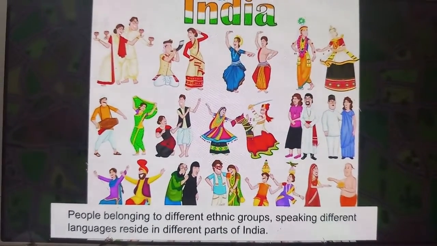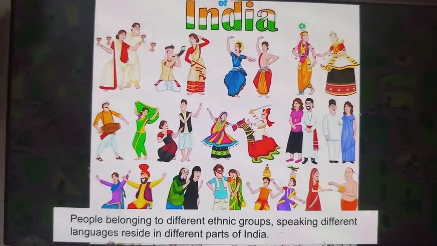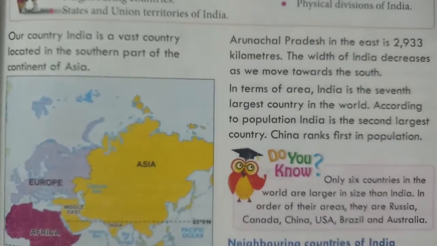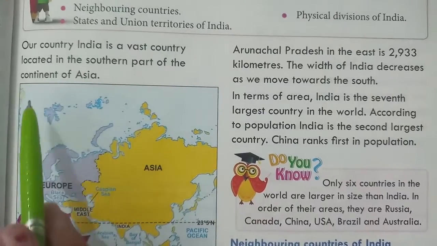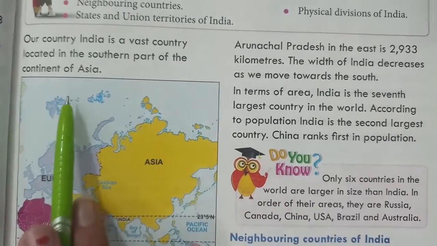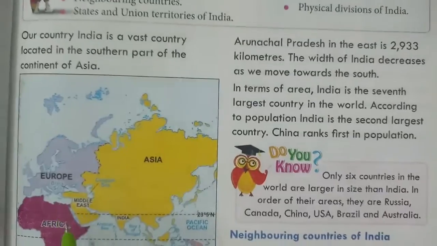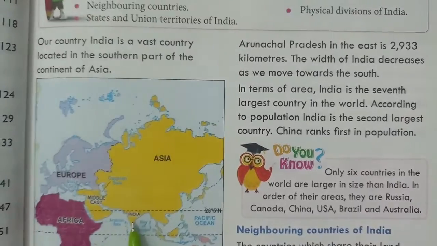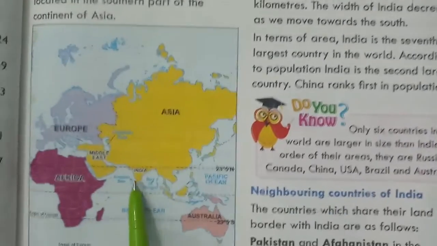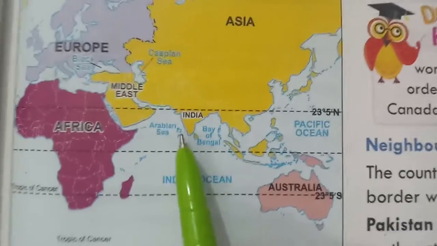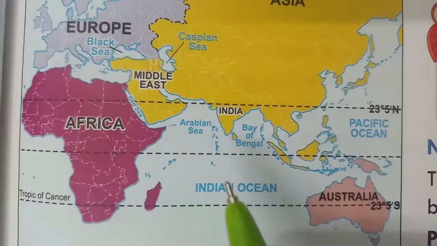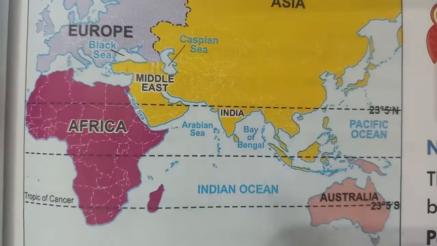Now we will come to our chapter from the book. Our country, India, is a vast country located in the southern part of the continent of Asia. I have already discussed this through the clip. You can also see it on the map: India is located in the southern part of the Asian continent, but in the northern hemisphere.